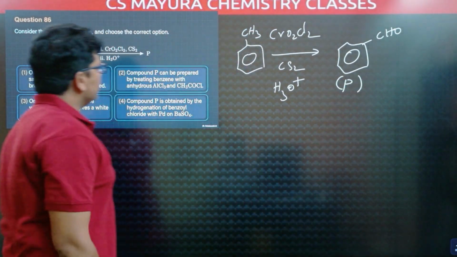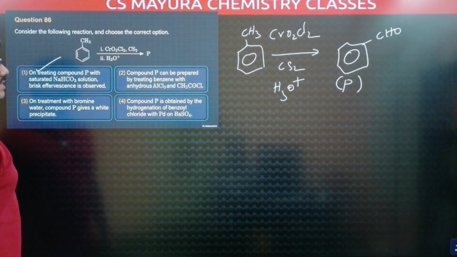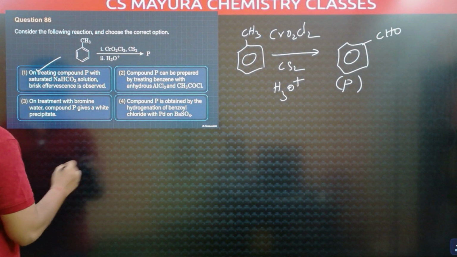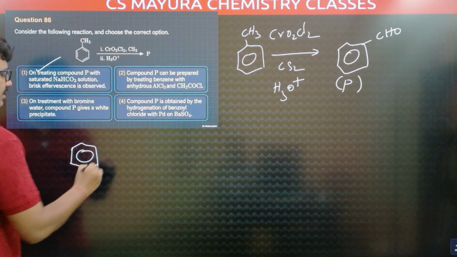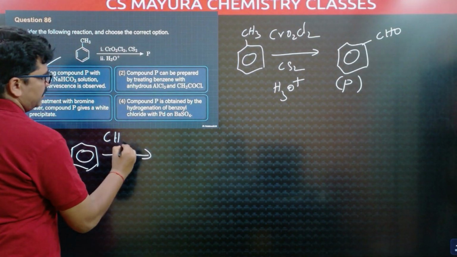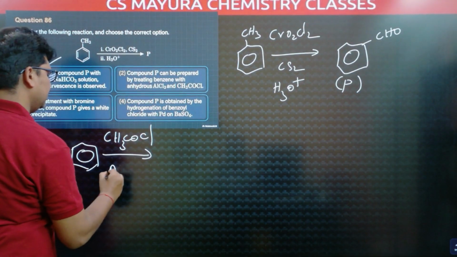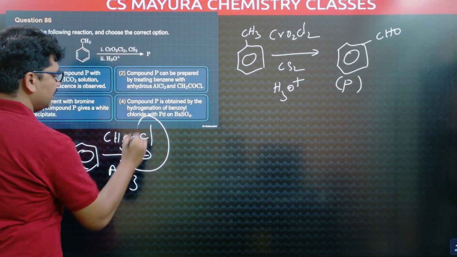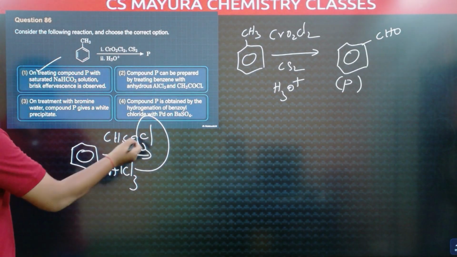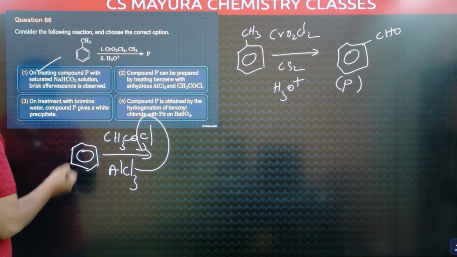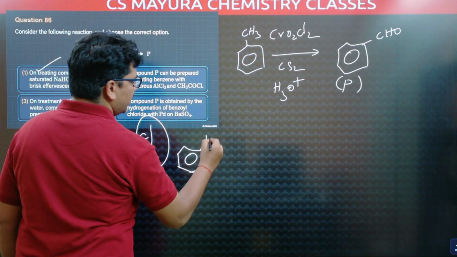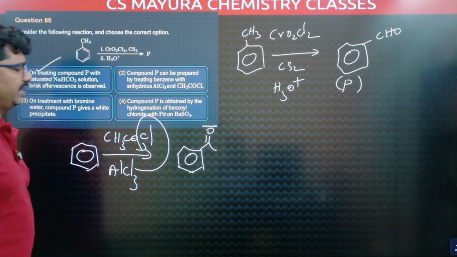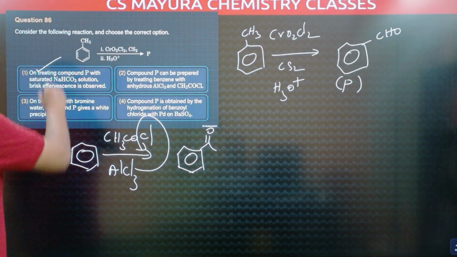The compound P can be prepared by treating benzene with anhydrous AlCl3 and acetyl chloride. Friedel-Crafts acylation reaction. This is benzene taking acid chloride CH3COCl, AlCl3. This AlCl3 abstracts chlorine. CH3CO+ is our electrophile. It substitutes the hydrogen. We'll get acetophenone, not benzaldehyde. So this statement is wrong.